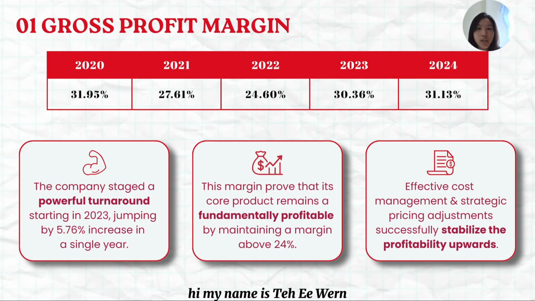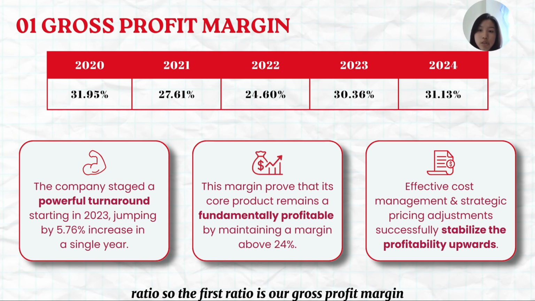Hi, my name is Dan Ivan and I will be presenting the profitability ratios. So the first ratio is our gross profit margin. As you can see from the table, our gross profit margin decreased from year 2020 to year 2022 and increased to year 2024. So this gross profit margin proves that our company Housing Berhad's core product remains fundamentally profitable by maintaining a margin above 24%. So this proves that our company has effective cost management and also strategic pricing adjustment, which successfully stabilized the profitability